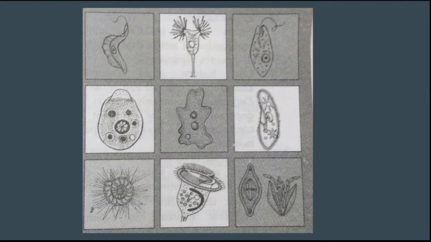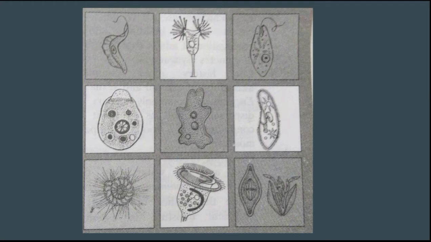You have seen in the paramecium, the locomotory organ is the cilia. In the fifth or center picture of the photographs, that is the amoeba. The amoeba's locomotory organ is the pseudopodia.